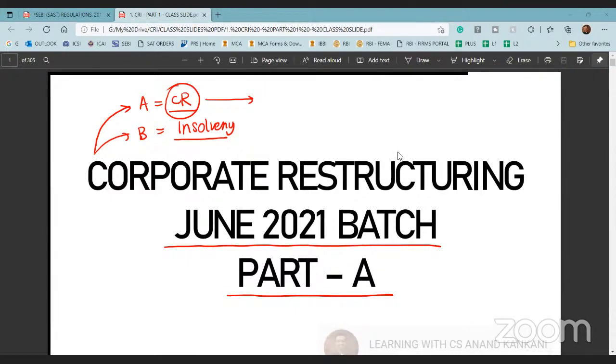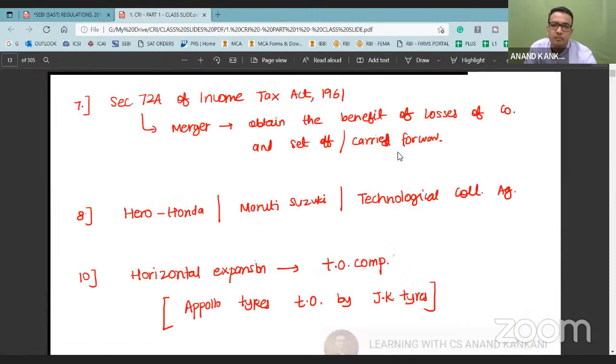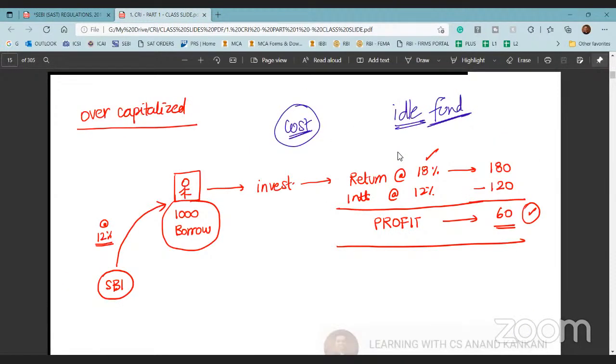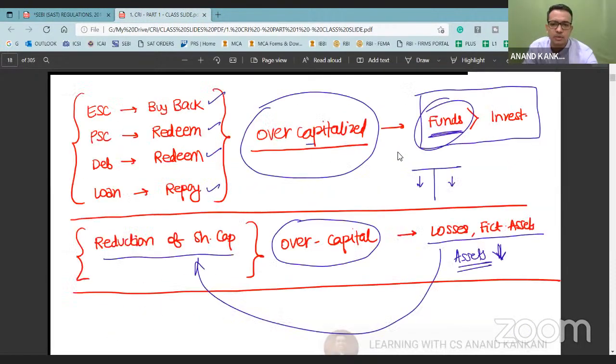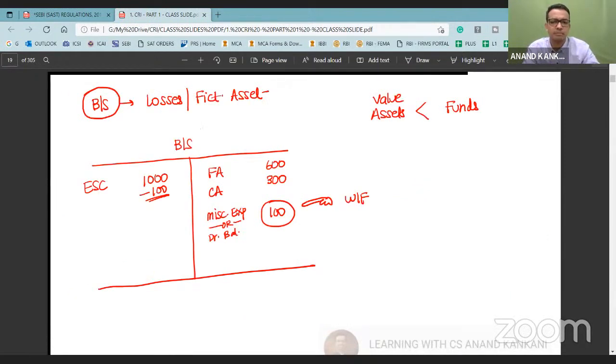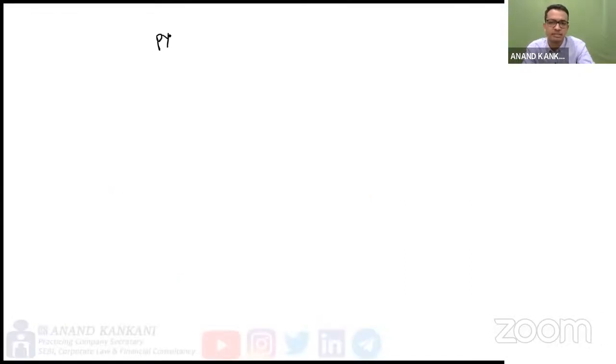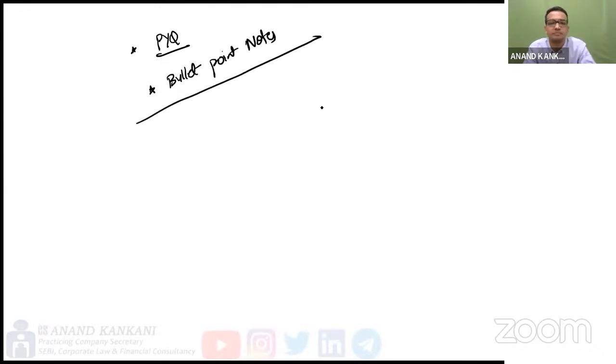Sir, one more thing. How to stay connected with the subject? Say I've completed a chapter, I'm going to the next chapter. How to stay connected with the previous chapter? So how to revise? So there are two ways. One is you can pick up the past year questions. The best part is if you pick up the past year questions, that way you can stay connected. Or the other is if you prepare bullet notes. Bullet point notes can again help you to revise quickly.